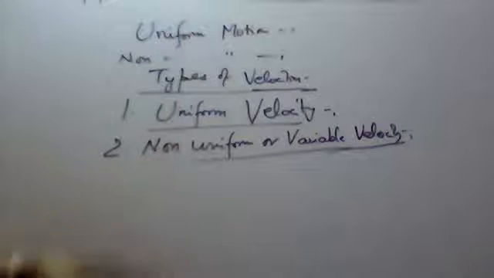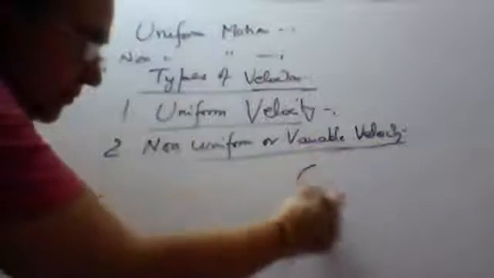So write down, if the speed changes, or direction changes, or both changes, then the velocity is non-uniform.